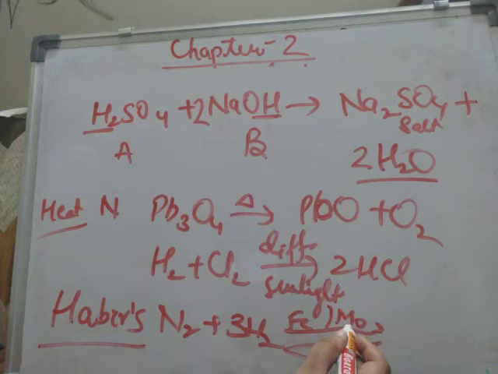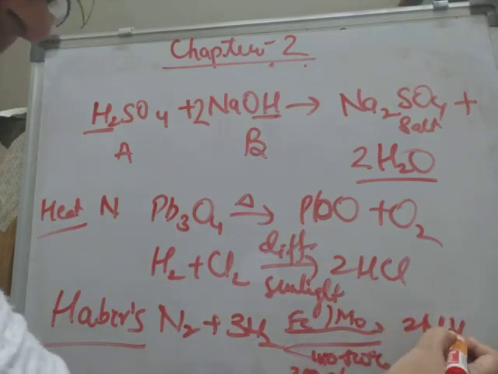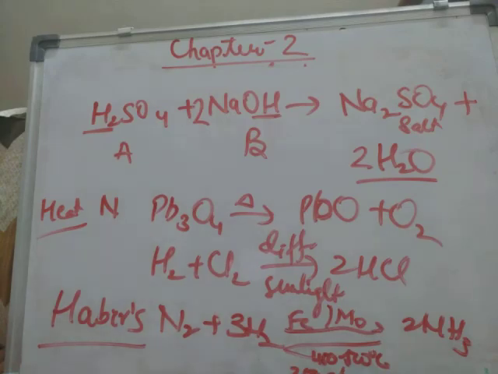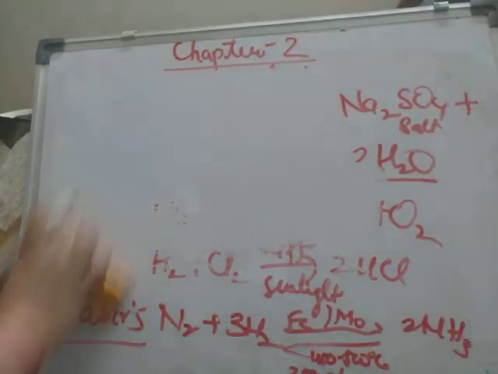Molybdenum will enhance the property of the catalyst. Temperature will be around 450 to 500 degrees Celsius, and a high pressure of 200 atmospheres we will use. Then we will get ammonia. Okay, so this is how by supplying energies these reactions take place.